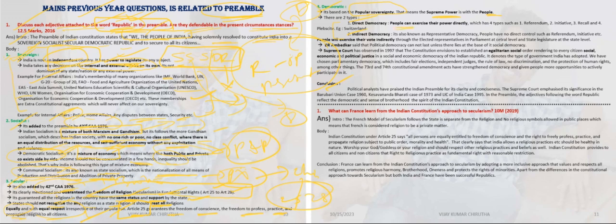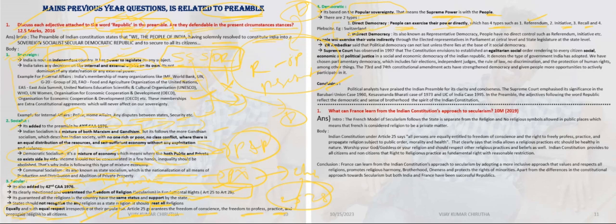In direct democracy, people can exercise their vote directly, which means there are four such powers with the people: referendum, initiative, recall and plebiscite. Switzerland is following this type of direct democracy. These four powers lie with the people, and they can directly exercise their power.